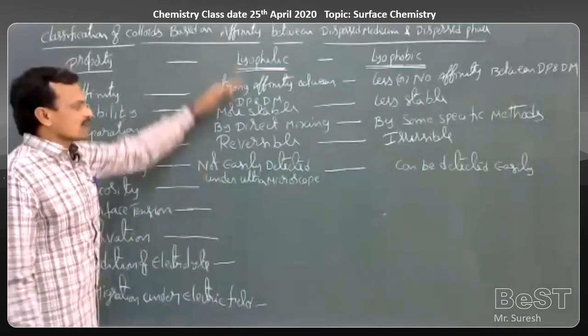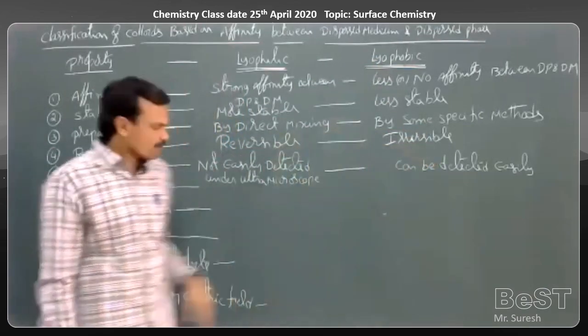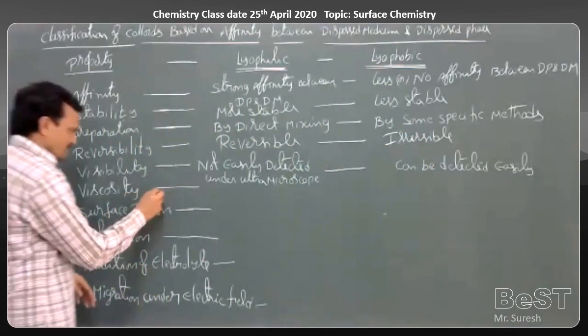So here the particles are not easily detected, and here the particles are easily detected under an ultramicroscope.